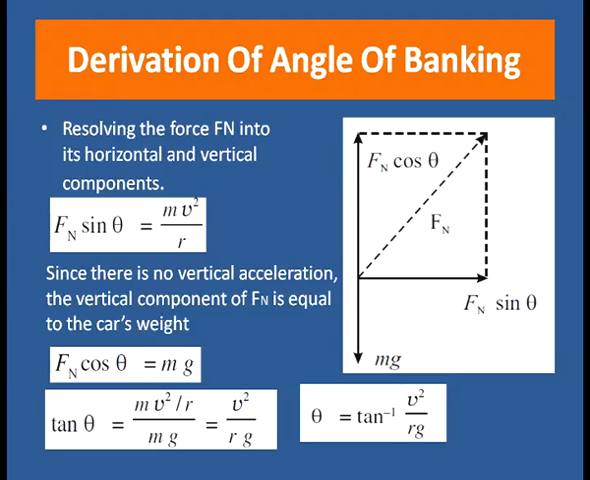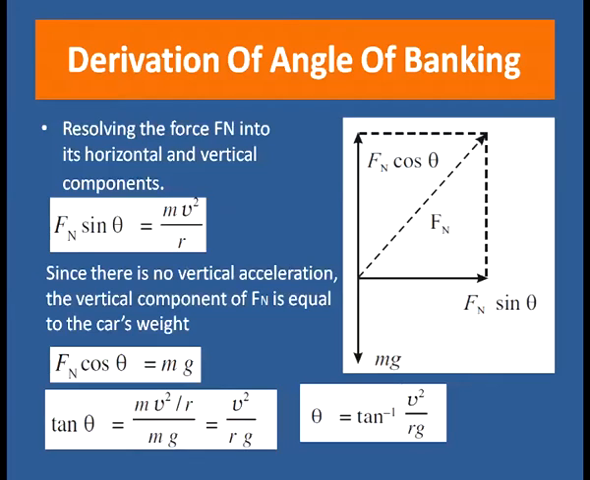So, now Fn sin theta divided by Fn cos theta is equal to tan theta, which is equal to mv square by r divided by mg, and that is equal to v square by rg. From here we can calculate the angle of banking theta, which is equal to tan inverse of v square by rg. This is the expression for the angle of banking theta, which is equal to tan inverse of v square by rg.